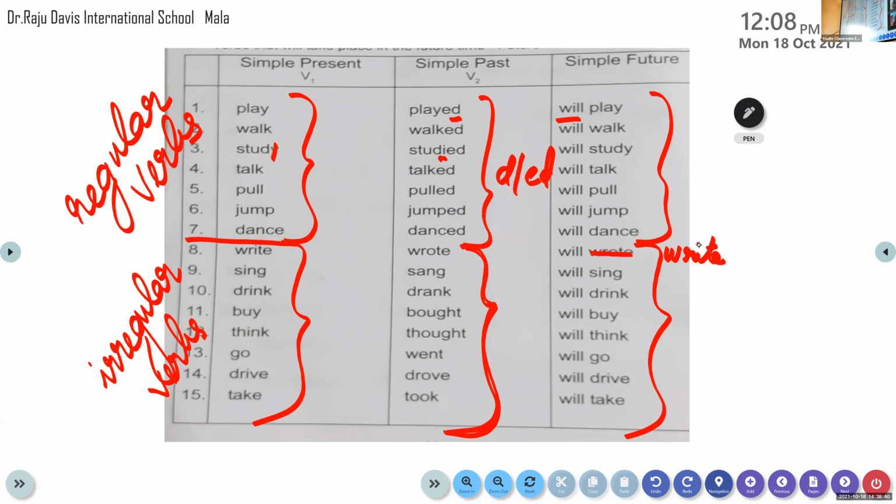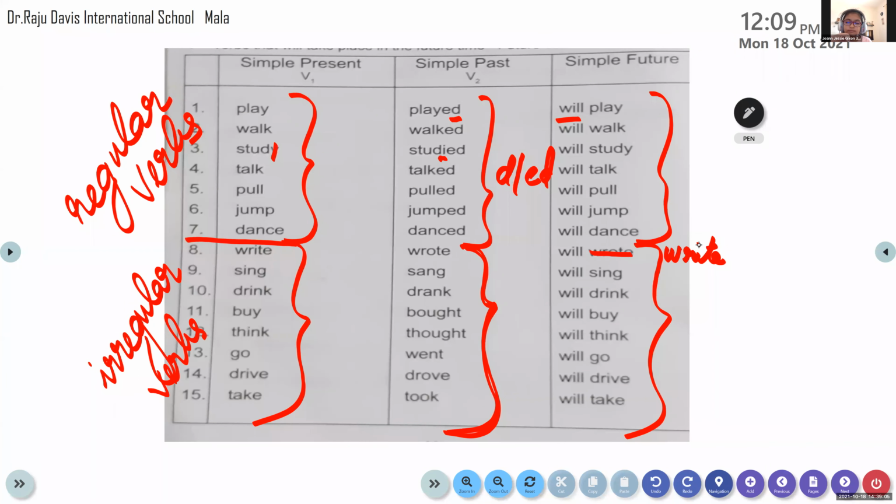Sing, the past tense form is sang. Yes, very good. Drink, drank. Buy, bought. Think, thought.